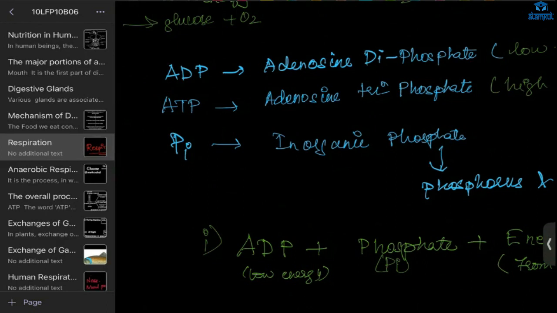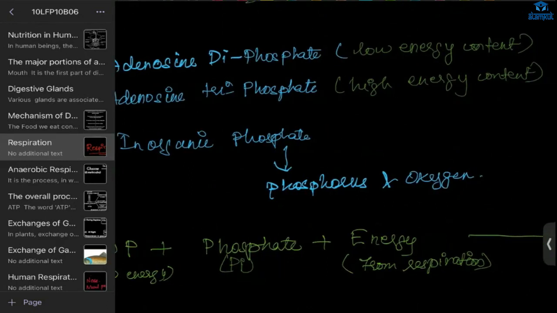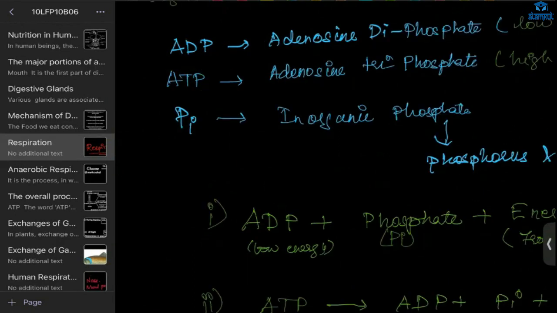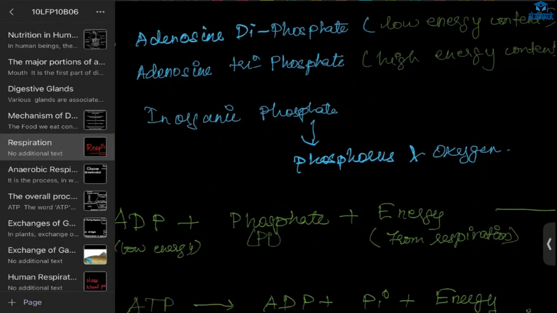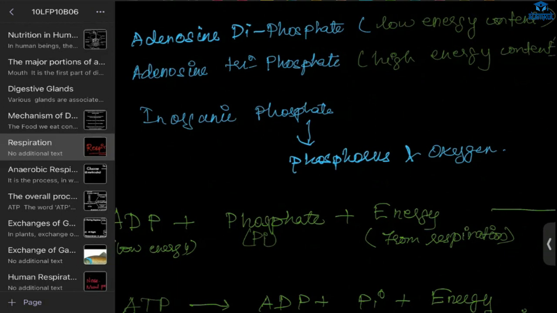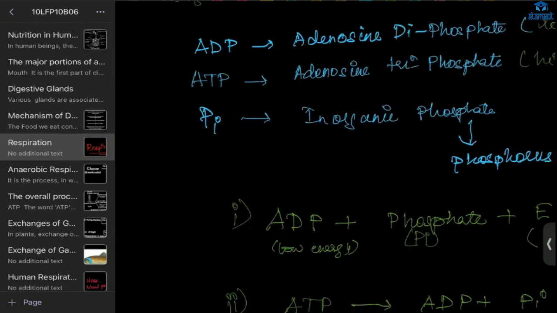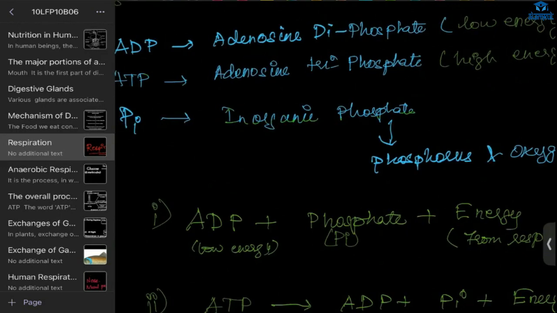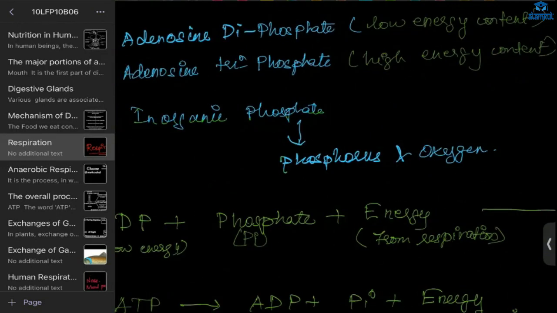Next, you have to know what we have in the body. ADP, adenosine diphosphate, has low energy content. ATP, adenosine triphosphate, has high energy content. And Pi is inorganic phosphate, which means a combination of phosphorus and oxygen.